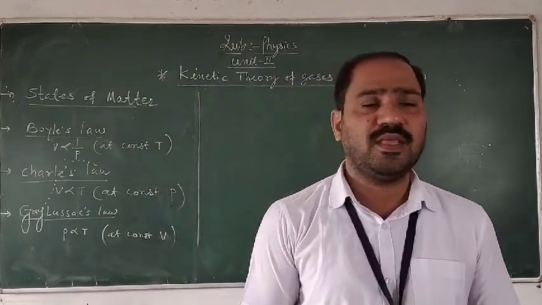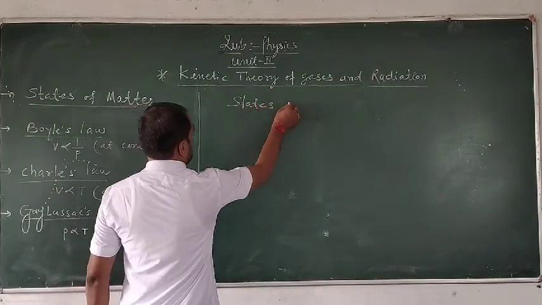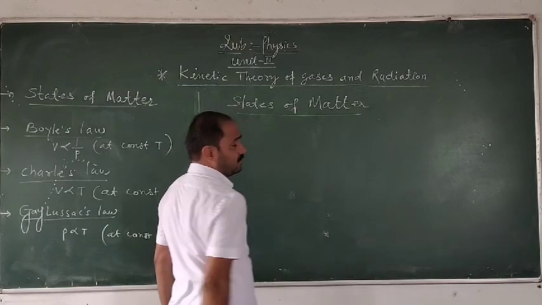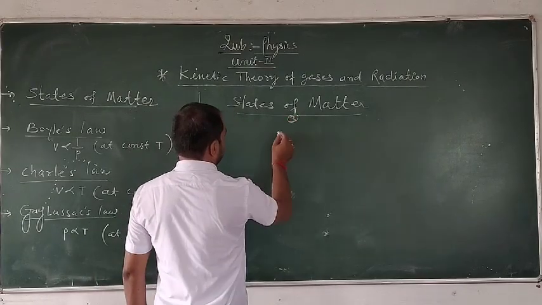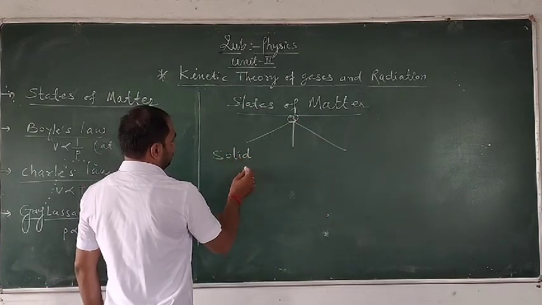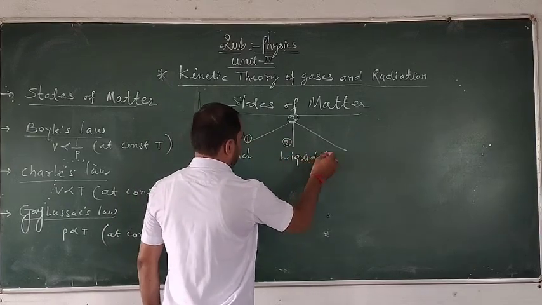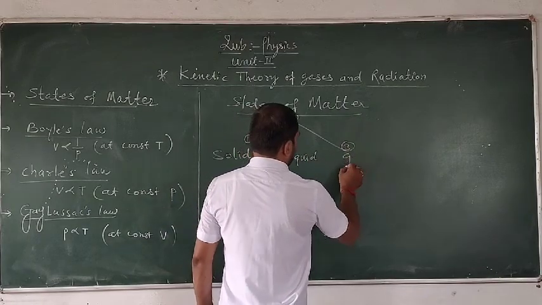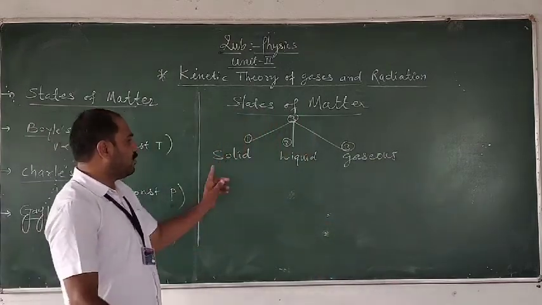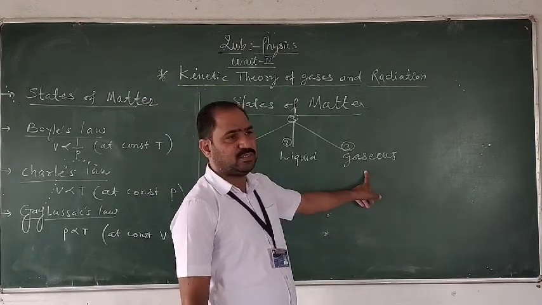As earlier we have seen, there are three states of matter. So here are the three states of matter. कितनी states हैं? Three states. कौन-कौन से हैं three states? First one is the solid state. Second one is the liquid state. And third is the gaseous state. So we have here the three states of matter: solid state, liquid state, and gaseous state.